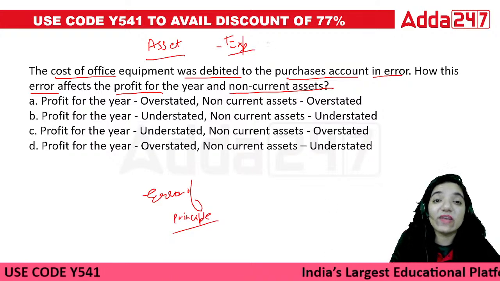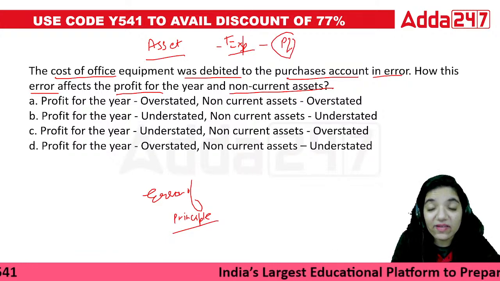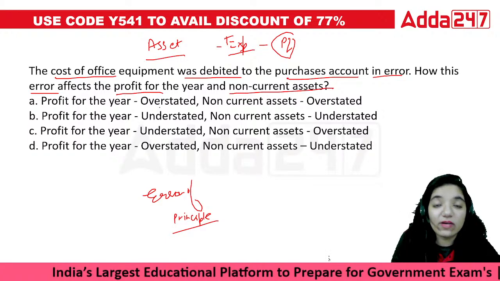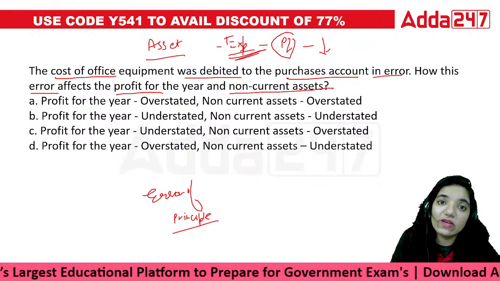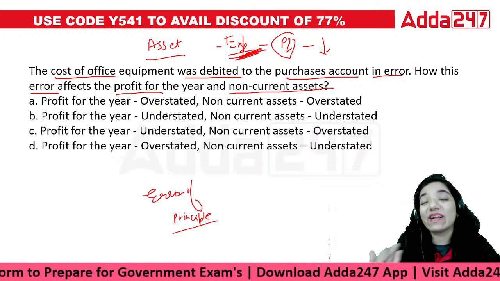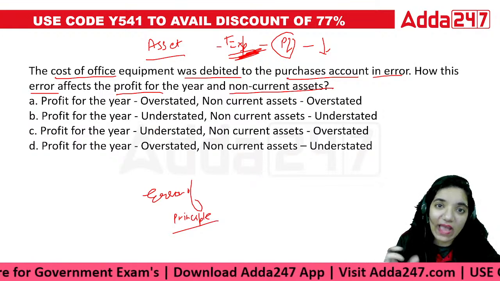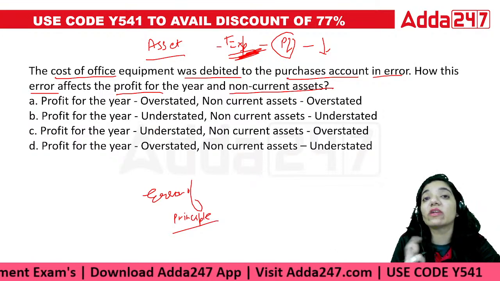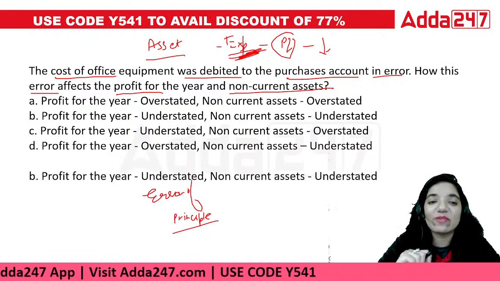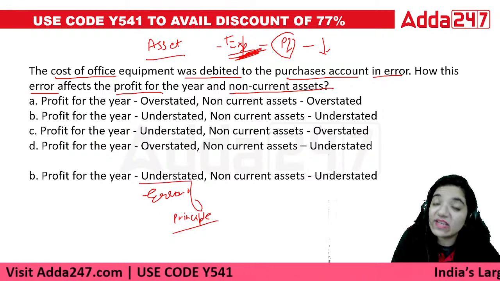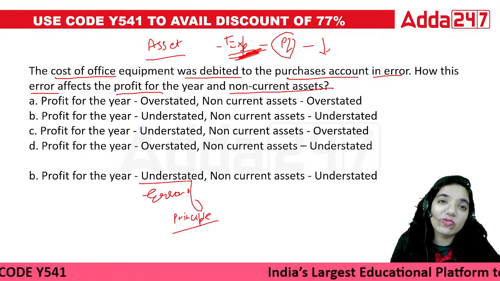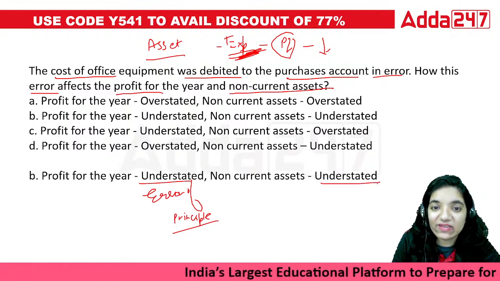Because of the expense, our profit is decreased, since expenses reduce your profit. So the profit here would be understated, and your non-current assets are not recorded fully because it has been taken towards purchases. So the correct answer is that the profit is understated because an expense has increased, while the asset is also not recorded to the full length. That is, we have also understated the assets.